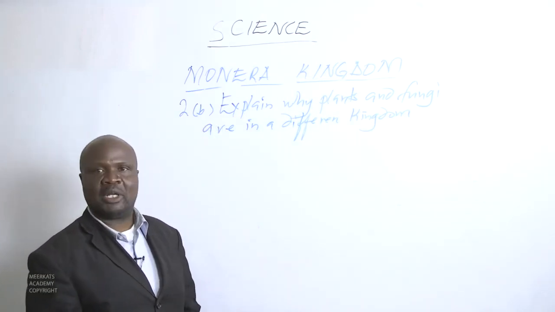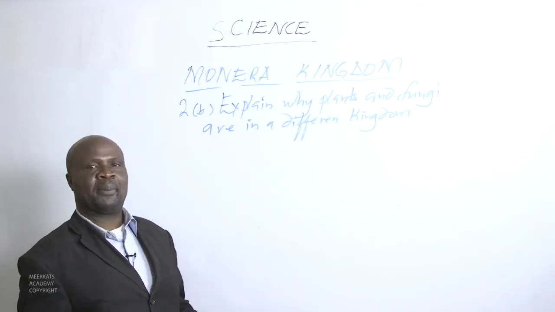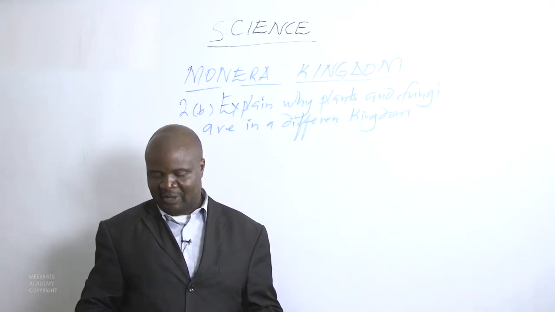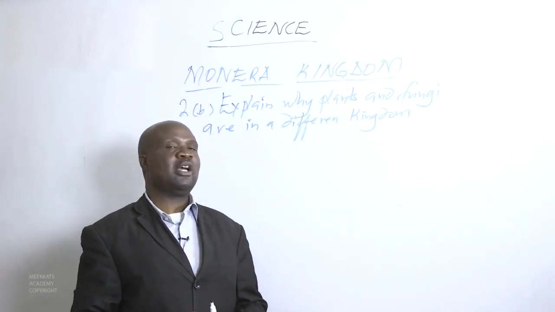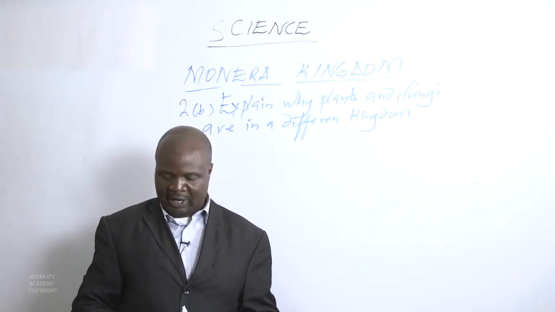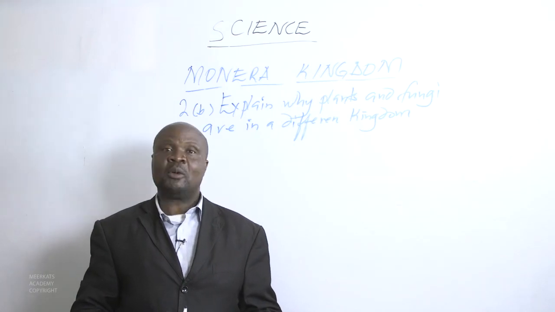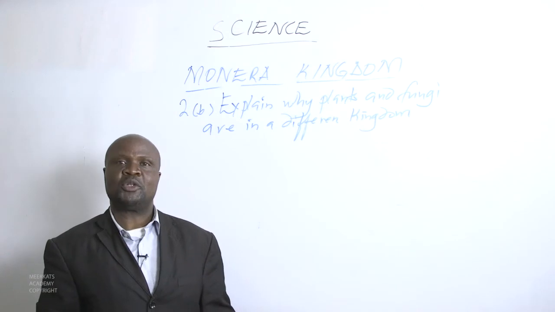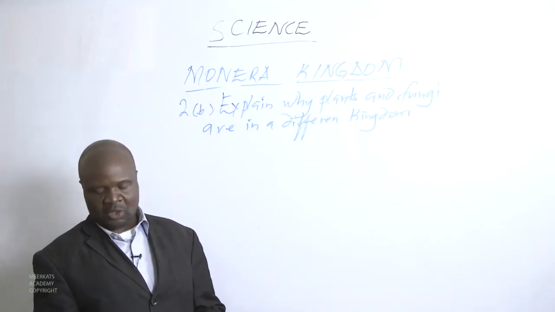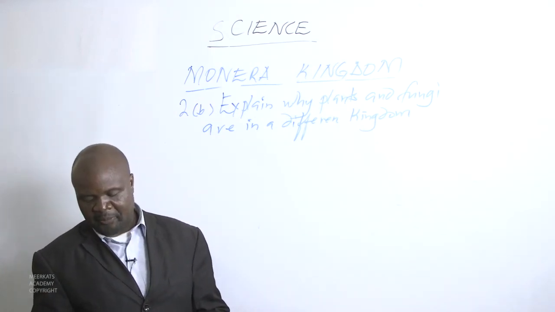The best explanation when approaching such an answer: the major difference between plants and fungi is that plants manufacture their own food using a green substance called chlorophyll.